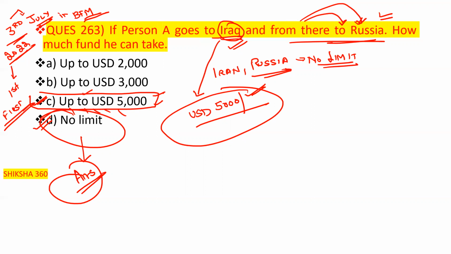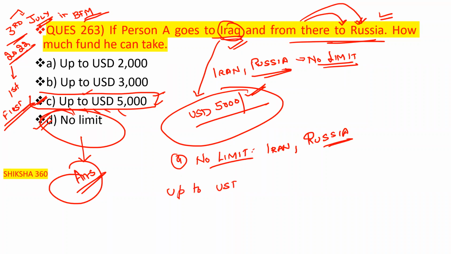I will repeat all the points once again. Where there is no limit: Iran, Russia. Next, up to 5,000 USD: Libya, Iraq.